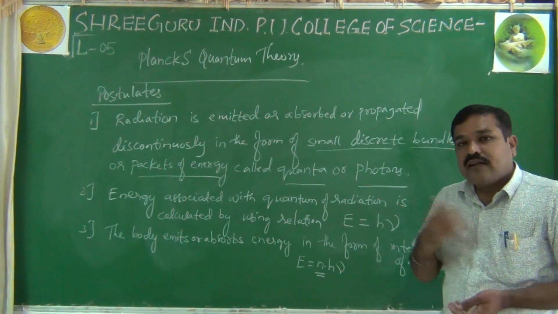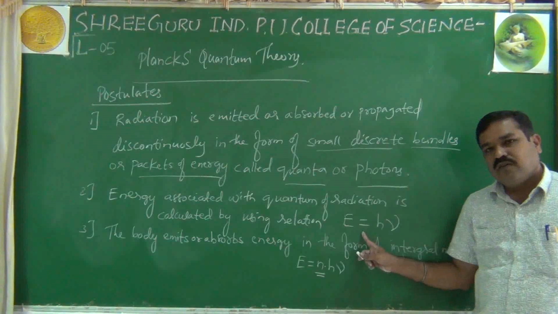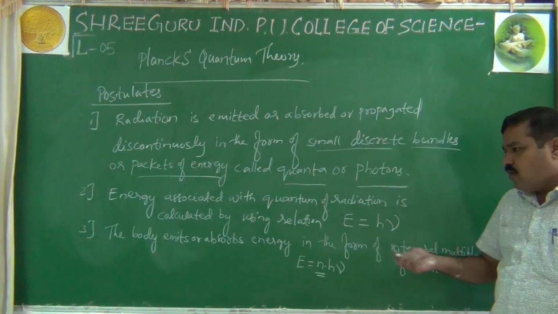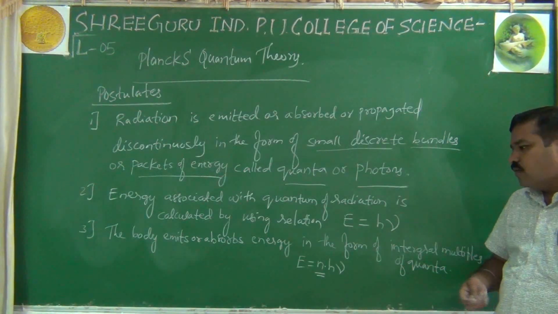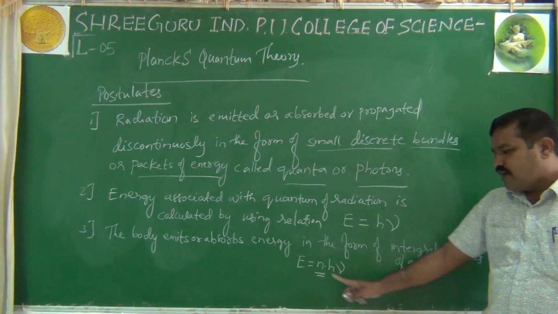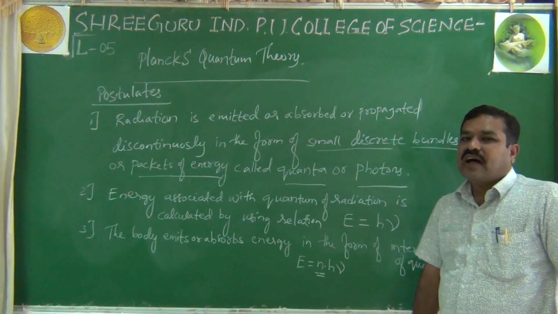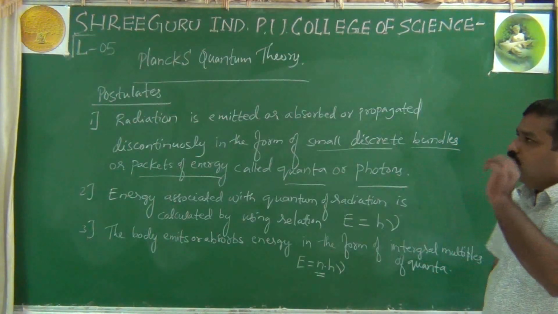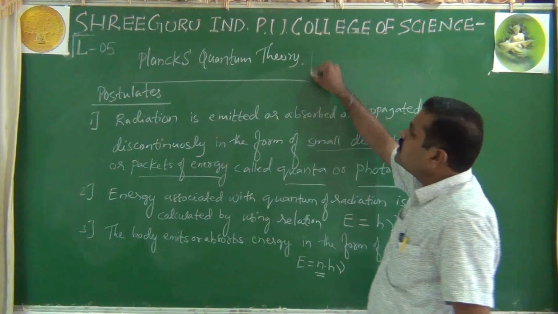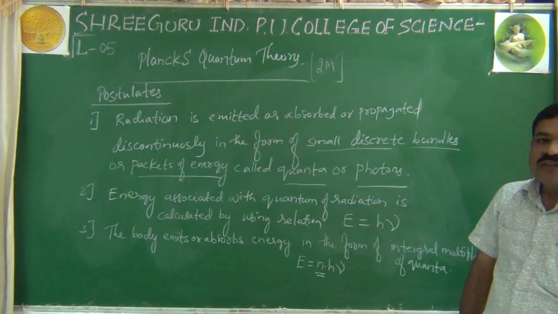Then the question arises: how to calculate the energy associated with this quantum or photon? That is given by Planck's equation, E is equal to h nu, where h is Planck's constant and nu is the frequency of radiation. Next, the body emits or absorbs energy, or radiation is emitted or absorbed, how? In the form of integral multiples of quanta, where n is the quantum number. It can take integer values like 1, 2, 3, 4 and so on. Like this, Planck's quantum theory is based upon three postulates. Now, generally for theory purposes, this will be asked for 2 marks: write the postulates of Planck's quantum theory.